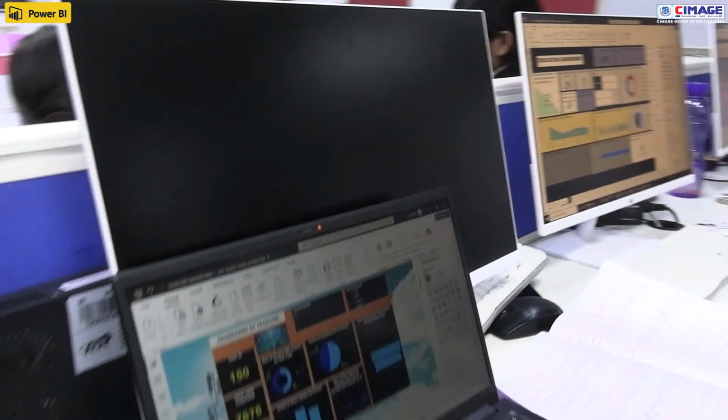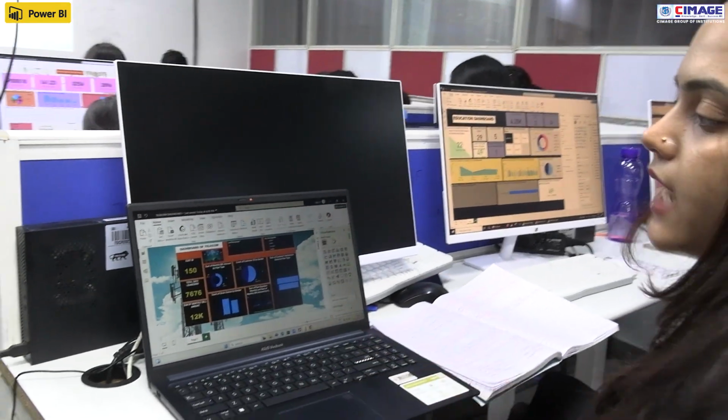So in day 2 we learned how to create a dashboard using charts and KPIs. KPIs are key performance indicators, and charts are the visual representation of numeric data. I have created this dashboard using the charts and KPIs. This is the dashboard of telecom.